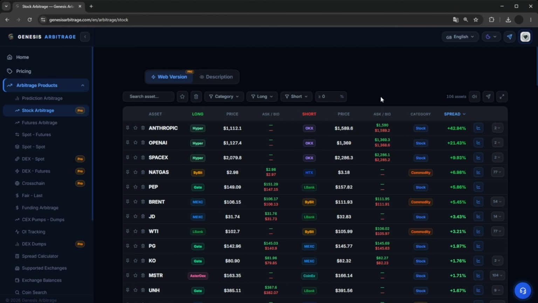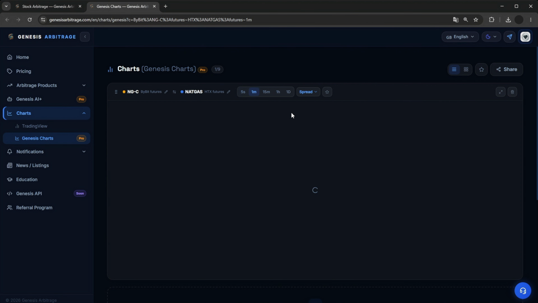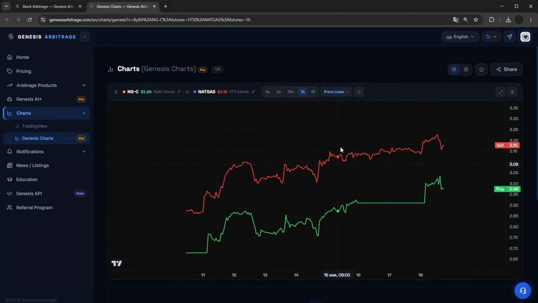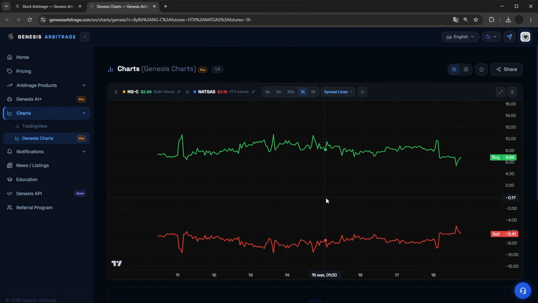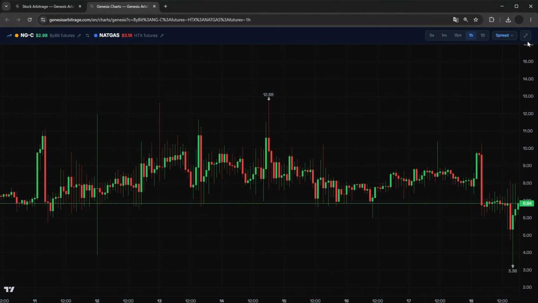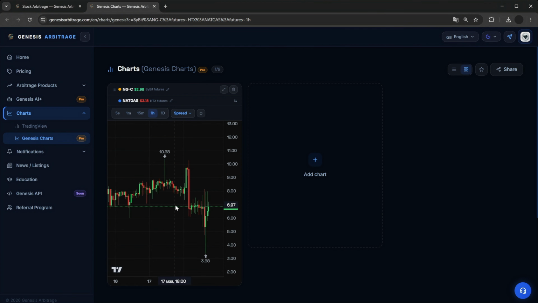Various time frames are readily available. You can also choose the spread chart, the price line chart, or the spread line chart. On top of that, the chart can be expanded to the full width of your screen. There are also different chart display modes, like showing 3 charts right in a row. Plus, you have the ability to add specific items right to your favorites. We will review the charts a bit later, but now let's return to the stock section.